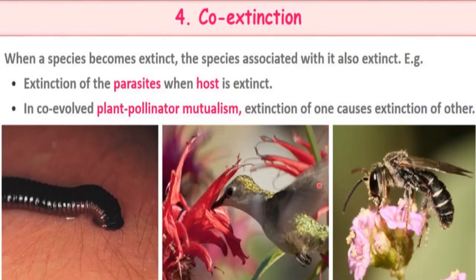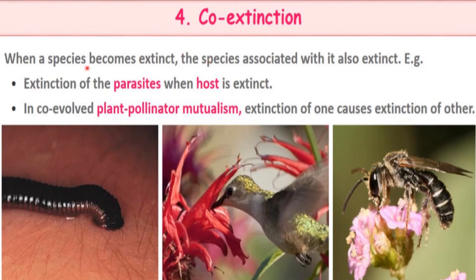The next cause of loss of biodiversity is co-extinction. When a species becomes extinct, the species associated with it also become extinct. You have already studied about co-evolution, right? That is how parasitic and host species co-evolve with each other. Co-extinction is also like that. If the host species gets extinct, the parasite species will also get extinct. So this is called co-extinction.